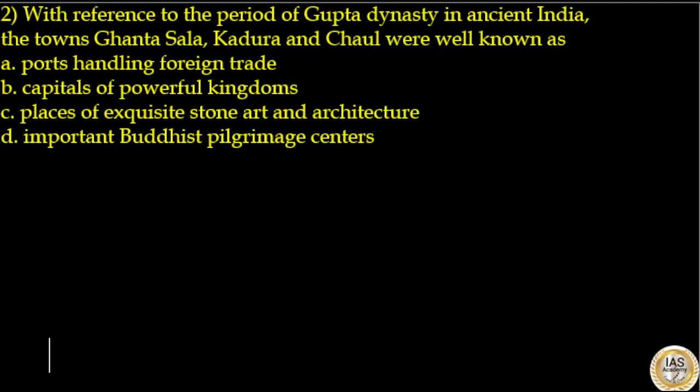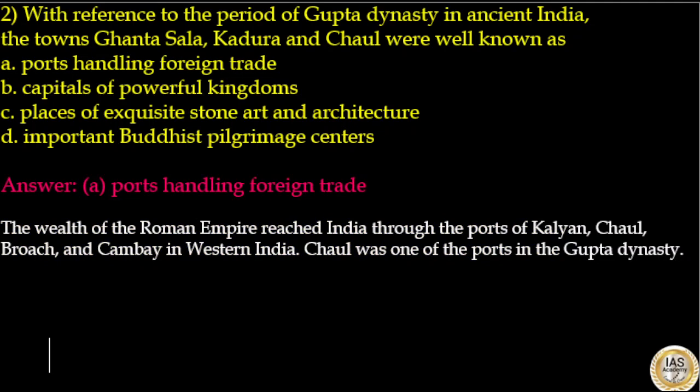With reference to the period of the Gupta dynasty in ancient India, the towns Gandasala, Kadura and Chol were well known as. Options are ports handling foreign trade, capitals of powerful kingdoms, places of exquisite stone art and architecture, important Buddhist pilgrimage centers. Here the answer to this question is option A, ports handling foreign trade.